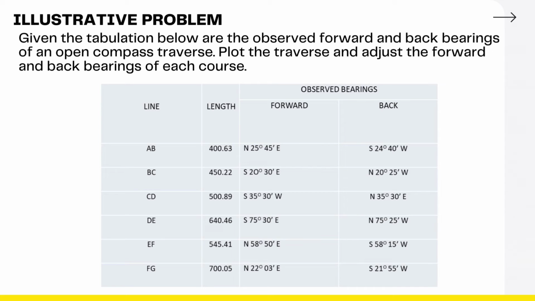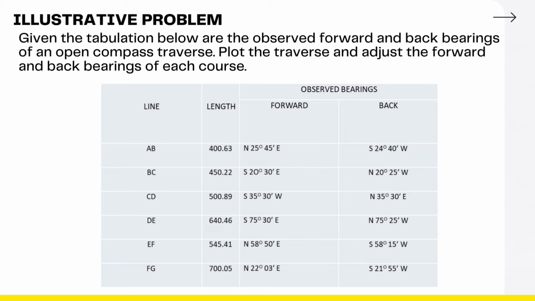Last is line FG with a length of 700.05 with a forward bearing from north 22 degrees and 3 minutes to east and a back bearing from south 21 degrees and 55 minutes to west.